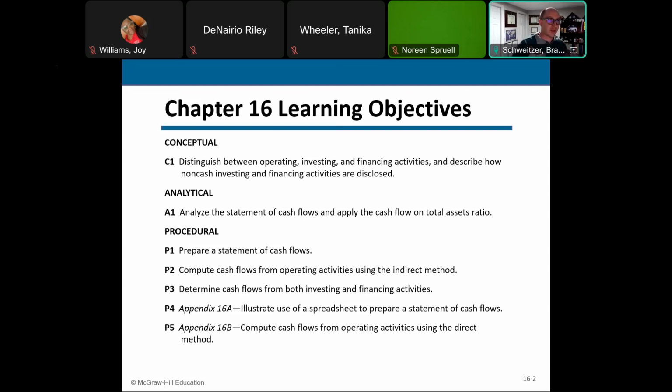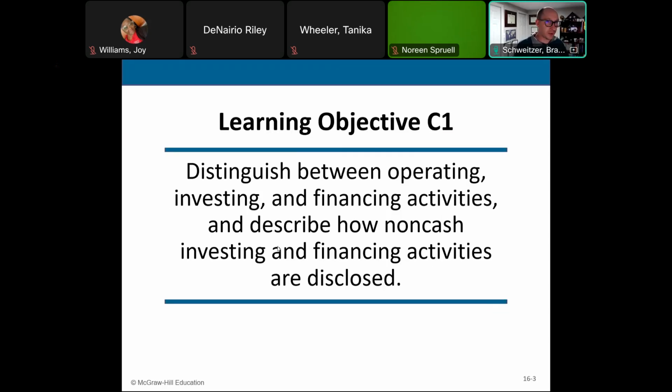So the statement of cash flows is broken up into three categories: operating, investing, and financing activities, for the reasons I just discussed. I'm going to show you what it looks like, show you how to read it, and how to analyze it. Remember, the reason why we talk about the statement of cash flows last is because it's really an analytical report. It's just showing us how we used our cash. That's the purpose of it. So let's talk about those operating, investing, and financing activities.